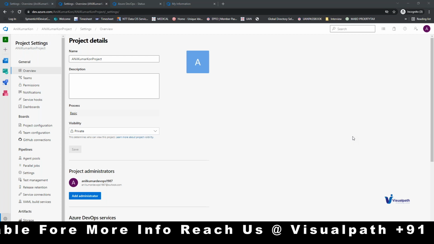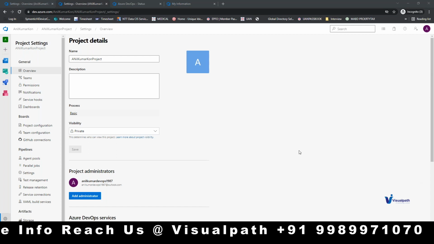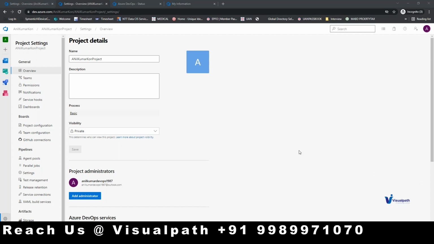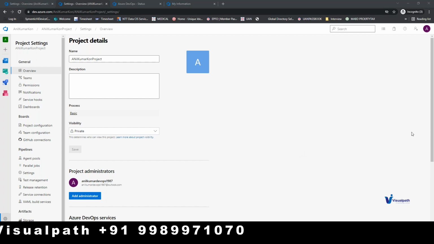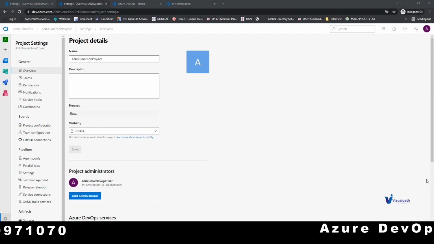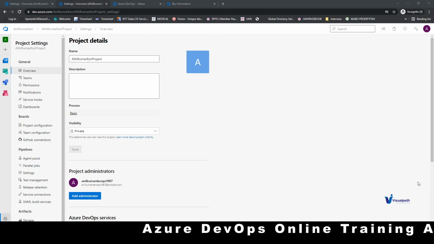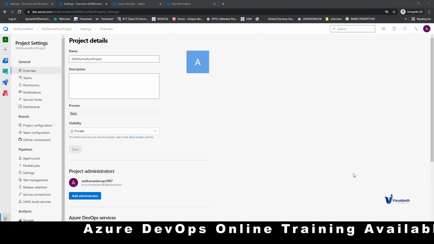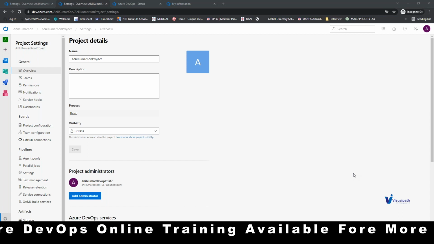The next question that will arise in your mind is how many administrators, I mean owners, can an organization have? In the same way, how many administrators can a project have? Based upon the subscription only, I can say 5 for free subscription. I'm not talking about the number of users that will have licenses. I'm talking about administrators that a project can have. Yeah, those questions will be discussed in more detail later. I'm just giving you a heads up. Limitation is not there.